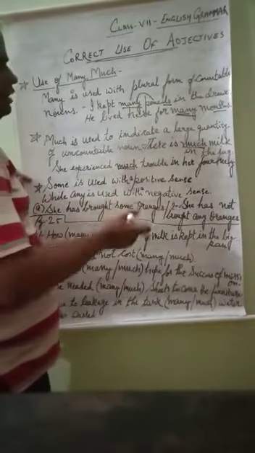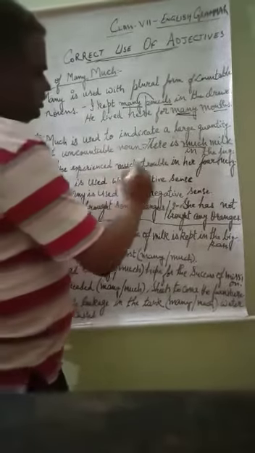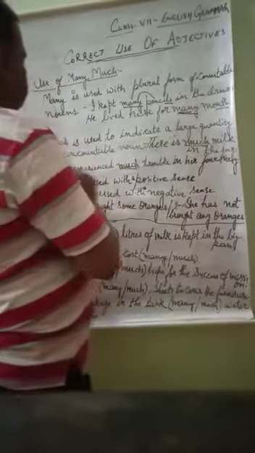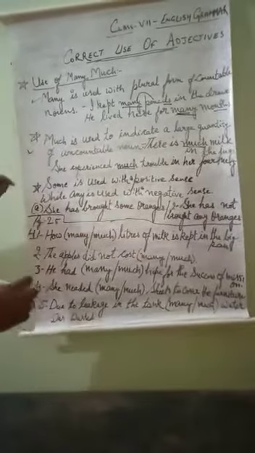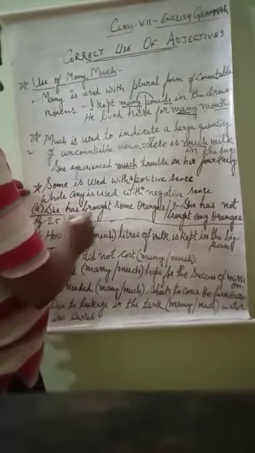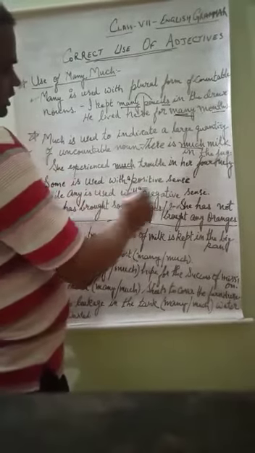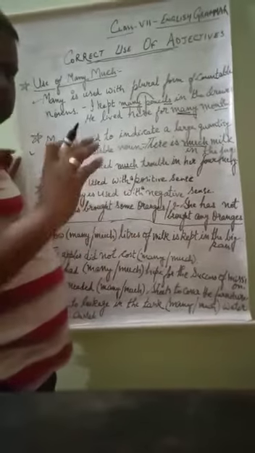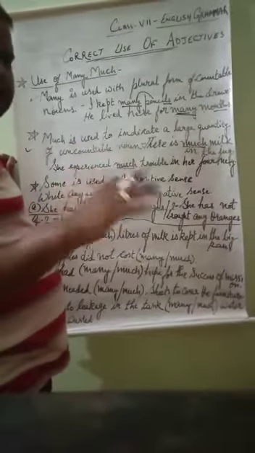It is a feeling type of thing. So we will use much here for trouble. She experienced much trouble in her journey, and much is used here. So much and many, be very confirmed. Now coming to the next one. Some and any. Some is used with a positive sense, while any is used with a negative sense. If we are using some as an adjective or any as an adjective, there is again a difference.